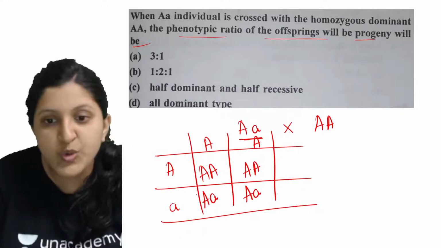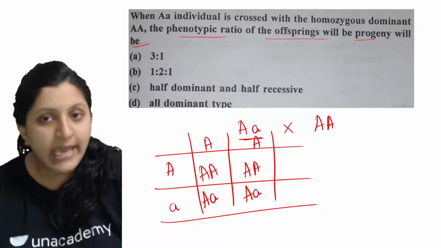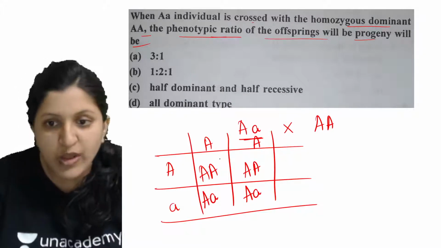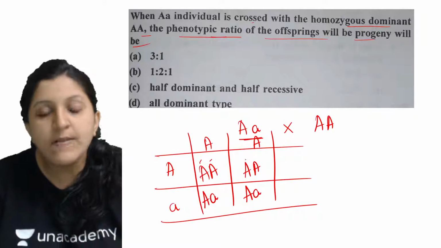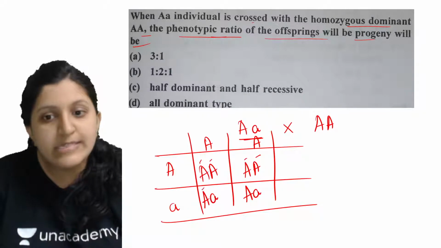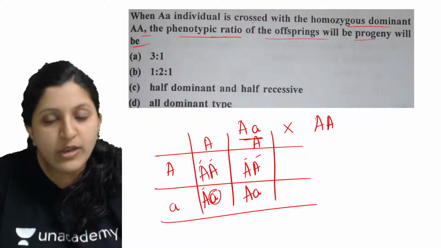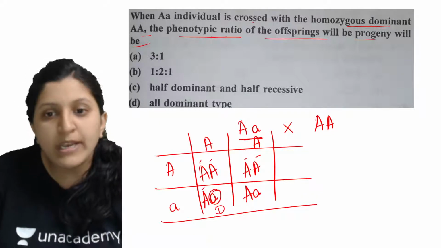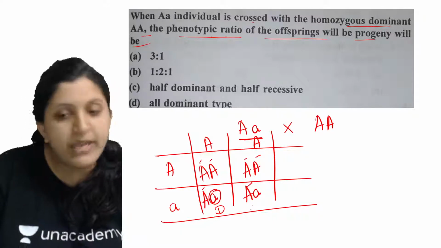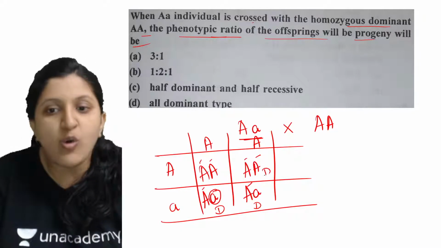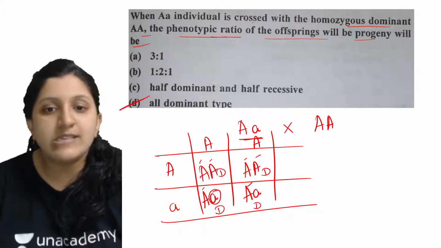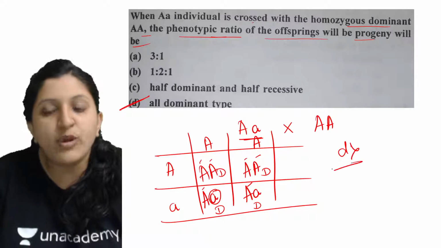Here there is only one recessive allele, which means one dominant allele is there, so this is going to be dominant itself. Here also one dominant allele is there, so this is also dominant. So all four are dominant type. So D is the answer for this one.